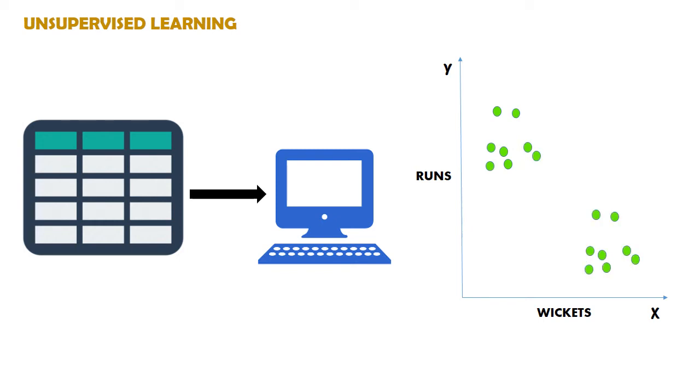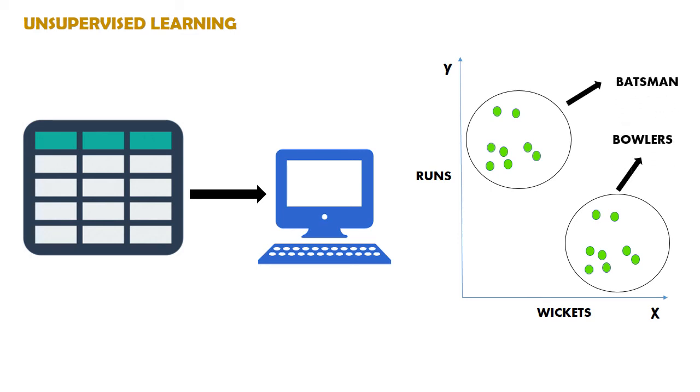While looking at the data, you will clearly see that there are two clusters. One cluster is of the players who scored high runs and took fewer wickets, while the other cluster is of the players who scored fewer runs but took many wickets. So here we interpret these two clusters as batsmen and bowlers. The important point to note here is that there were no labels of batsmen and bowlers. Hence, learning with unlabeled data is unsupervised learning.